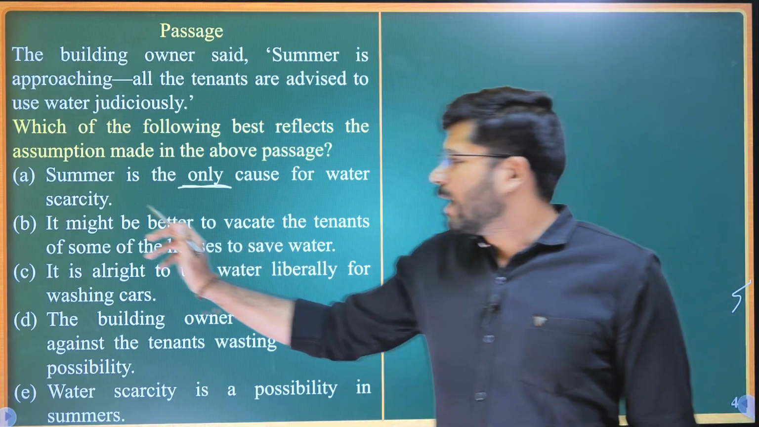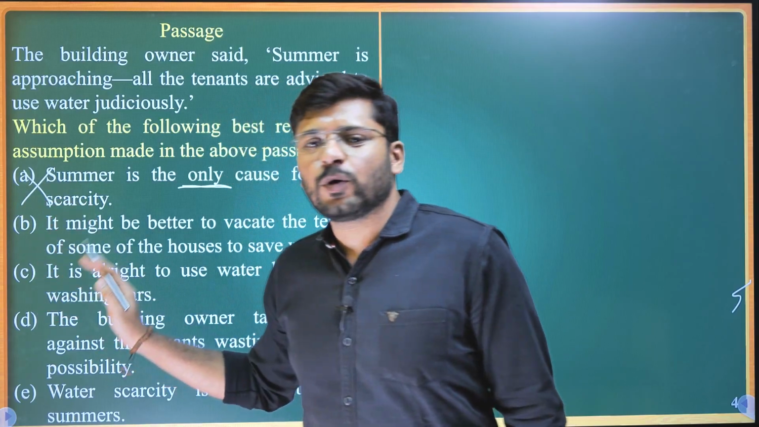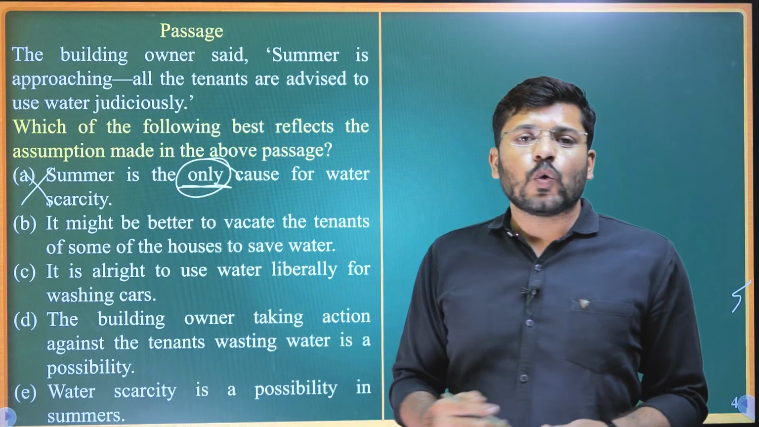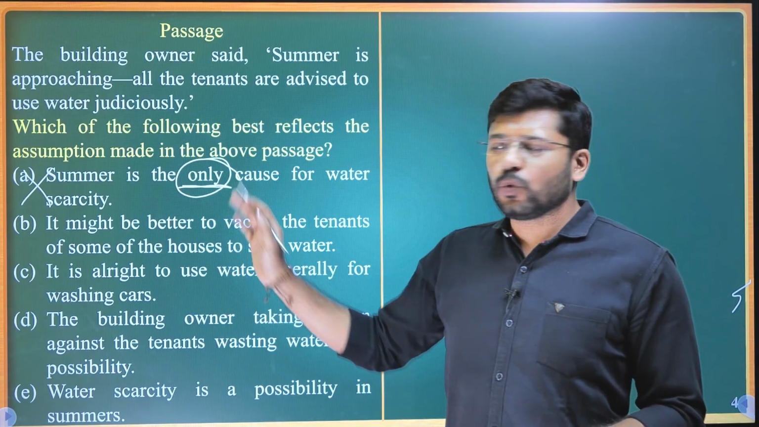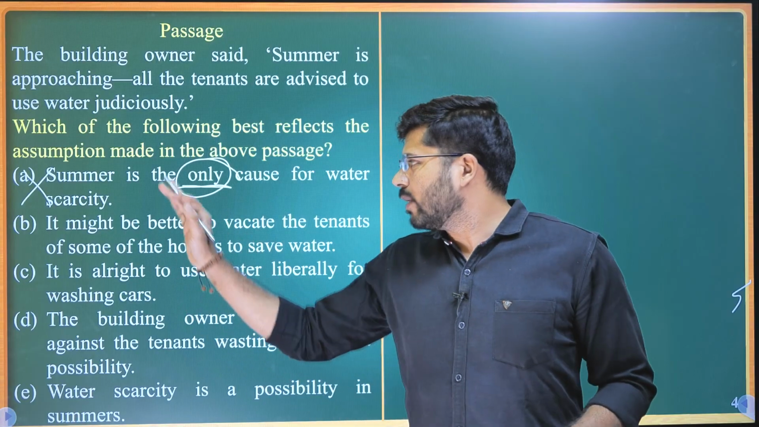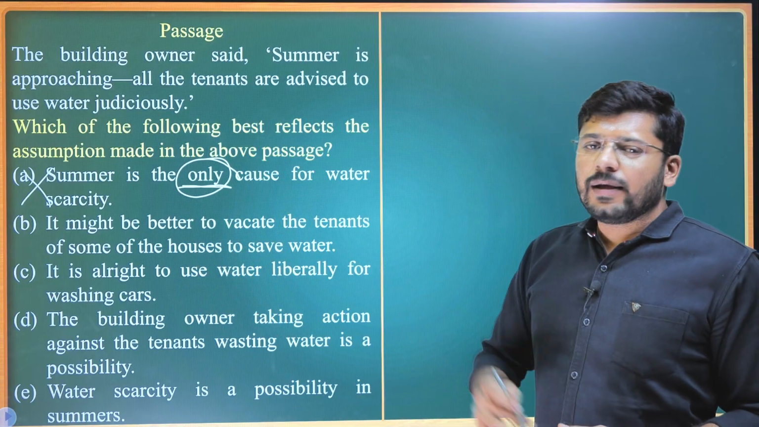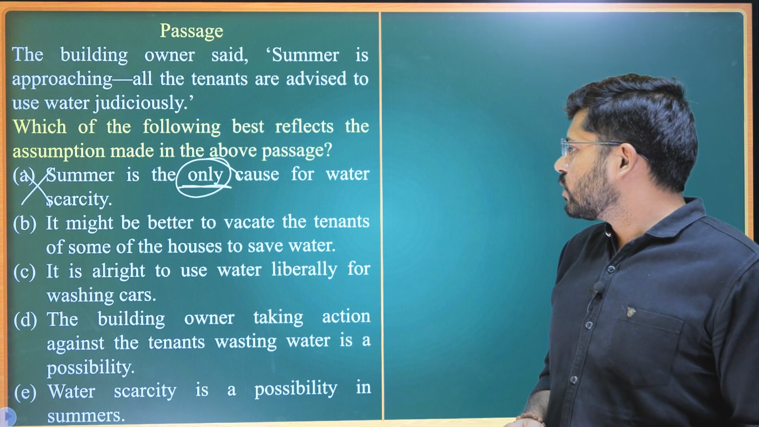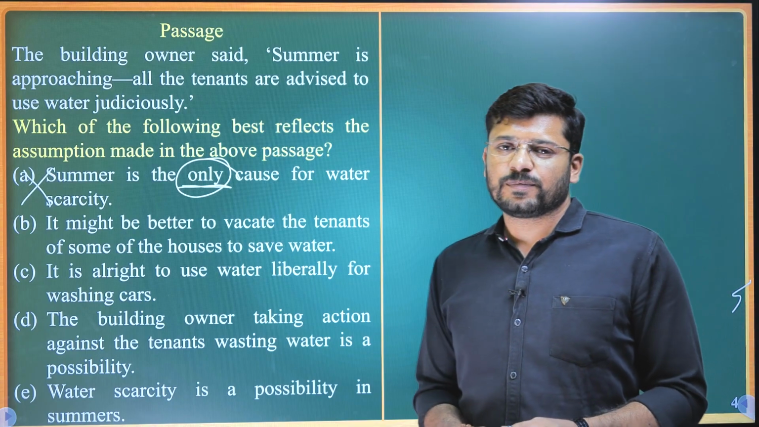So we will eliminate option A because it is an extreme case. It is saying only summer. So summer is not the only cause. Summer might be one of the causes, but summer is not the only cause. So we will eliminate option A. Let's take a look at option B. It might be better to vacate the tenants of some of the houses to save water.